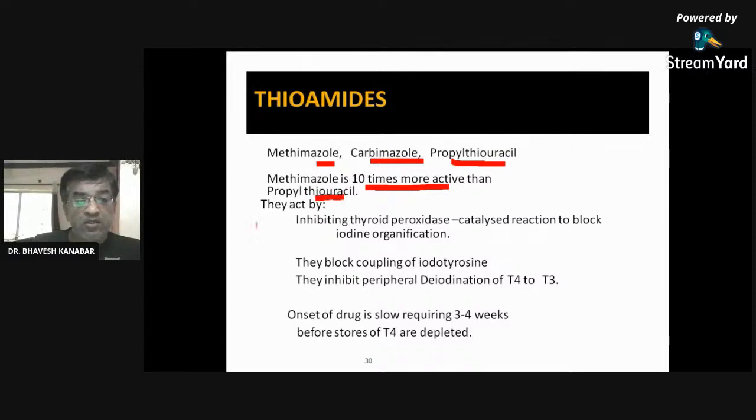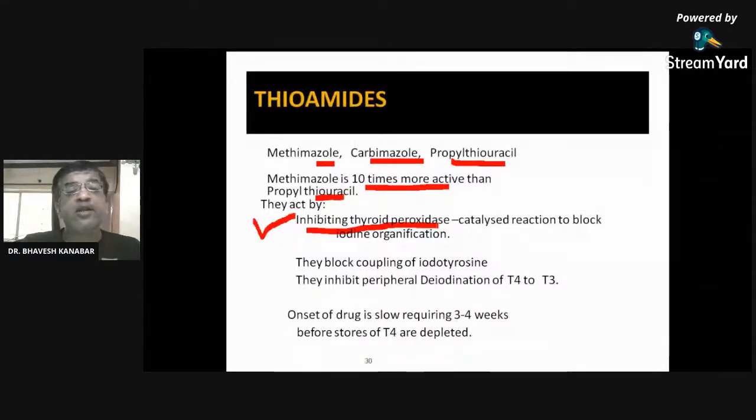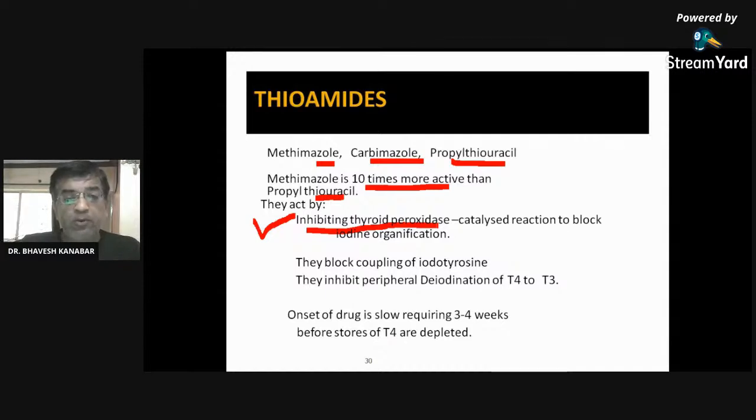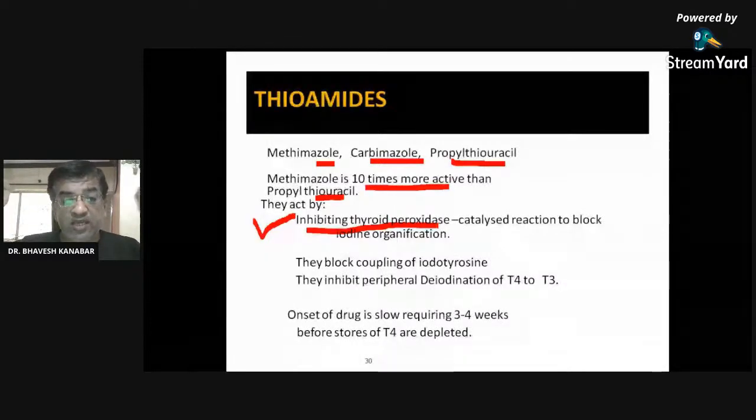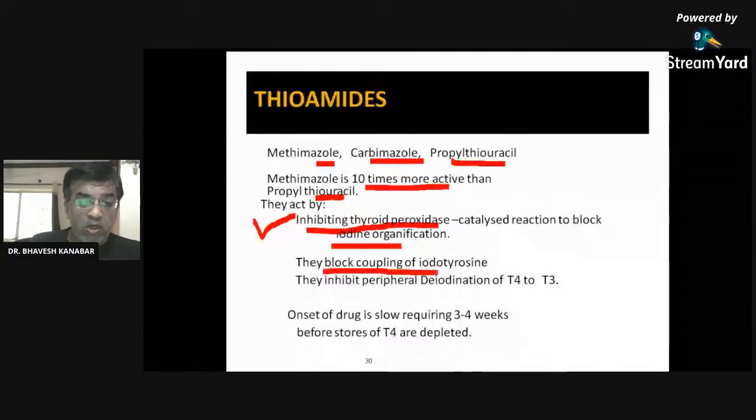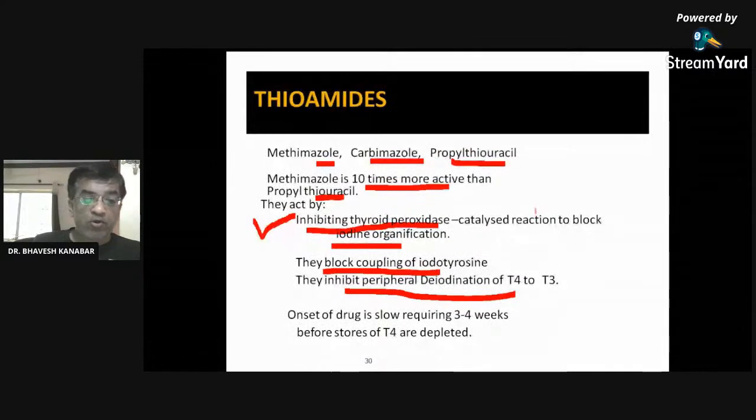They act by inhibiting the thyroid peroxidase enzyme. Remember this mechanism of action. This enzyme is important in thyroid hormone synthesis. So remember the mechanism of action of thioamide, methimazole, carbimazole, propylthiouracil: all act by inhibiting thyroid peroxidase enzyme, so that they block iodine organification, block coupling of the iodotyrosines, and inhibit peripheral deiodination of T4 to T3. So there are multiple actions, but the main action is inhibition of thyroid peroxidase enzyme.